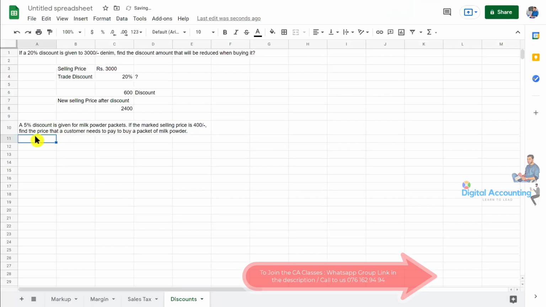Another example. A 5% discount is given for milk powder packets. If the market selling price is 400, find the price that a customer needs to pay to buy a packet of milk powder, right? The market selling price is rupees 400 and the discount will be 5%. The price that a customer needs to pay to buy a milk powder, right? So tax யாரு தாங்கணும்? New price. Tax தாங்க வேண்டியது யாரு? Customer. அப்ப நியூ பிரைஸ் அவர் வாங்க வேண்டியது என்னவாக இருக்க போகிறது?